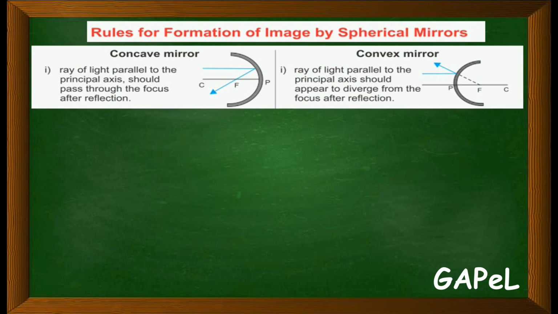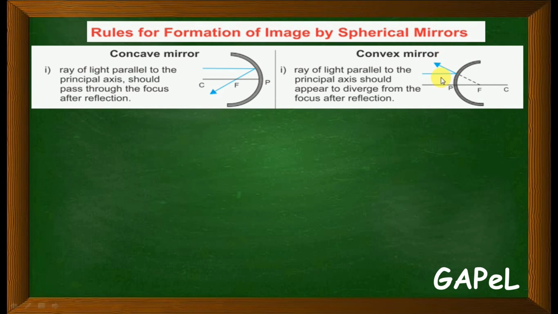You can see the diagram. This is the incident ray. When this incident ray hits the reflecting surface straight, parallel to the principal axis, it will reflect back and pass through the focus. So a ray of light parallel to the principal axis should pass through the focus after reflection.